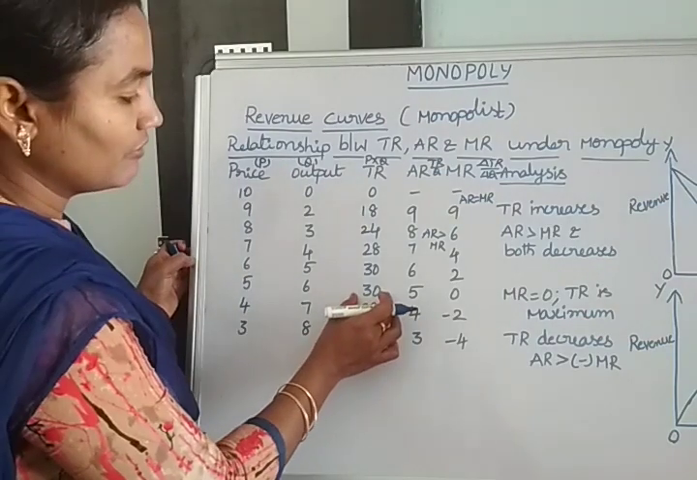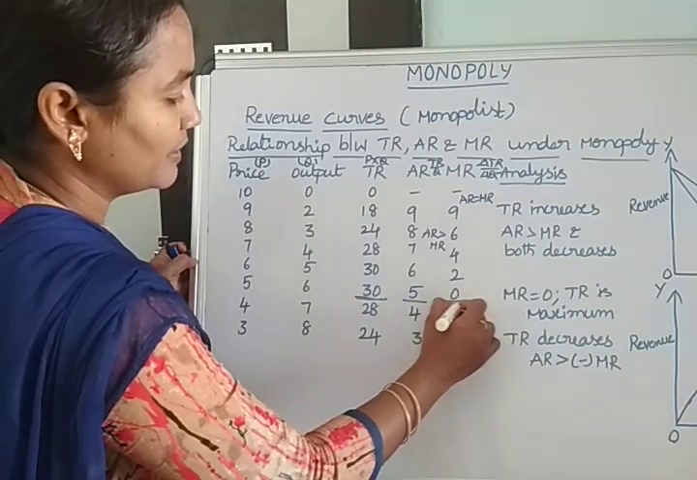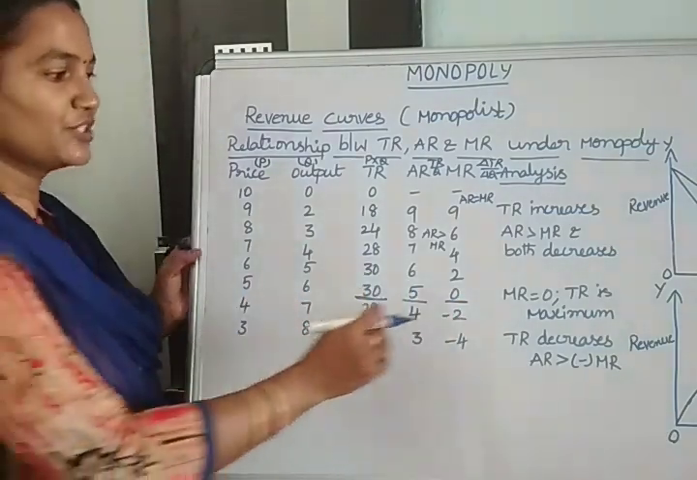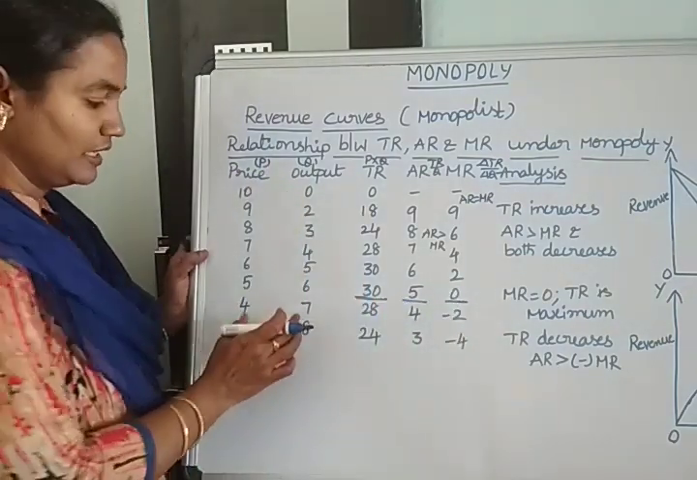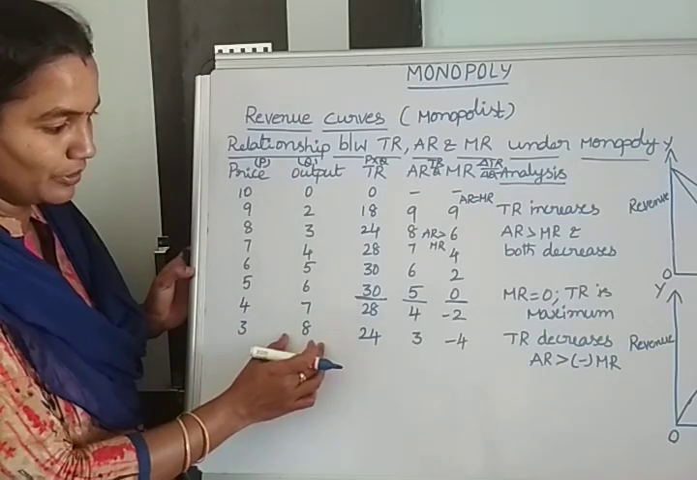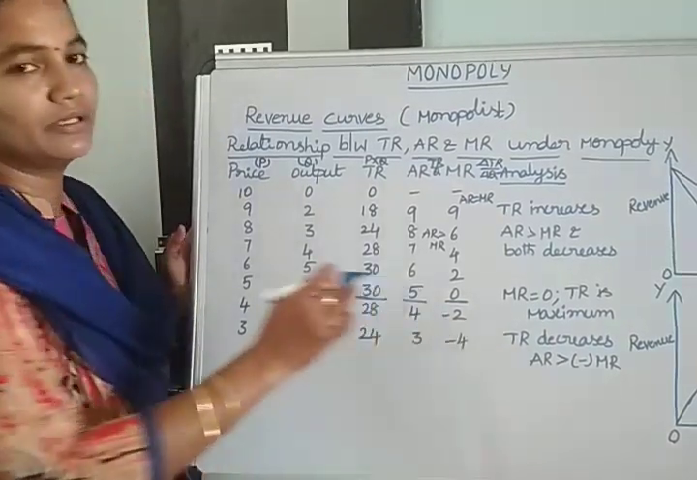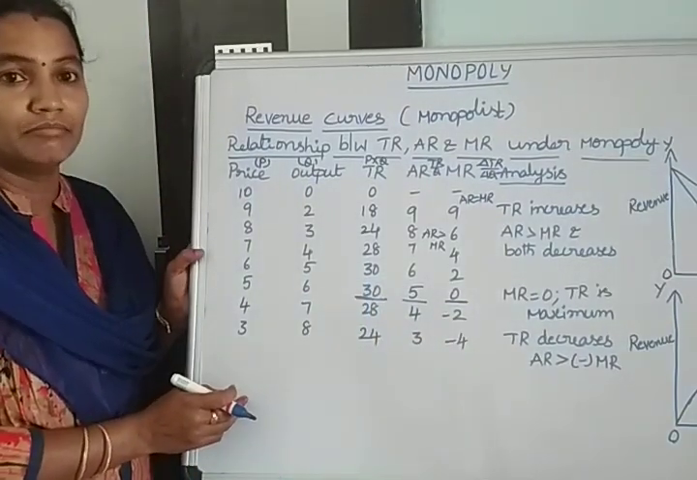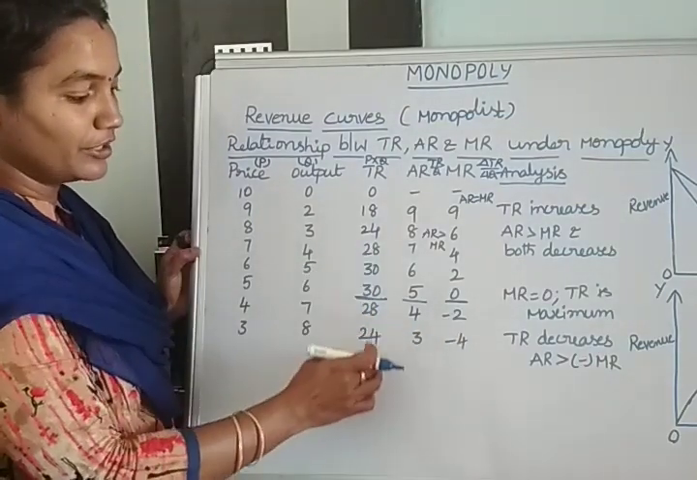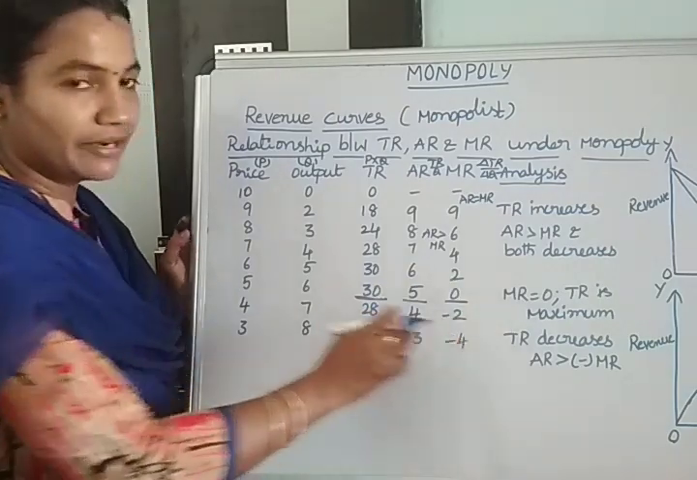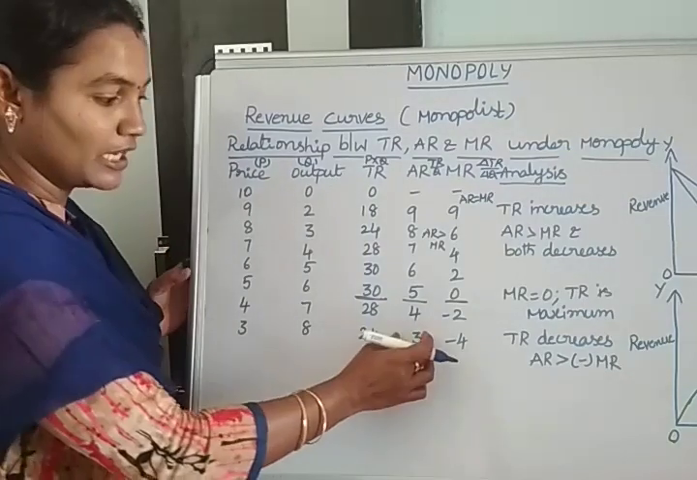When TR reaches the maximum, AR decreases and MR becomes 0. That means when marginal revenue becomes 0, TR is at its maximum. If they increase the output again, total revenue decreases, average revenue decreases, and marginal revenue becomes negative. But one important point to notice here is that when total revenue decreases, marginal revenue becomes negative, but average revenue values are positive only, never negative.